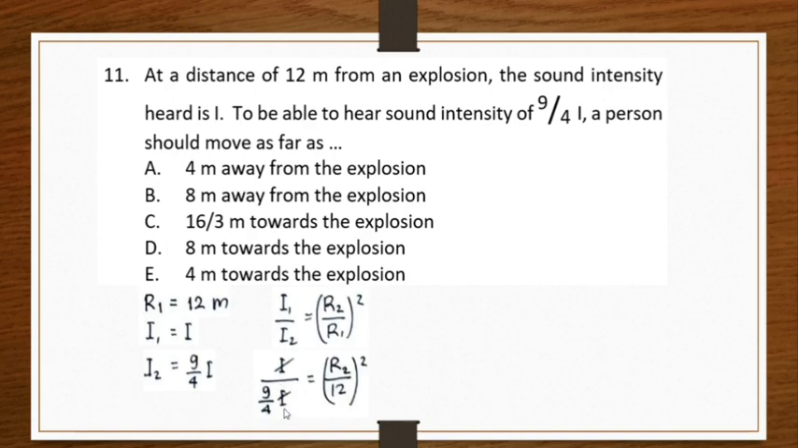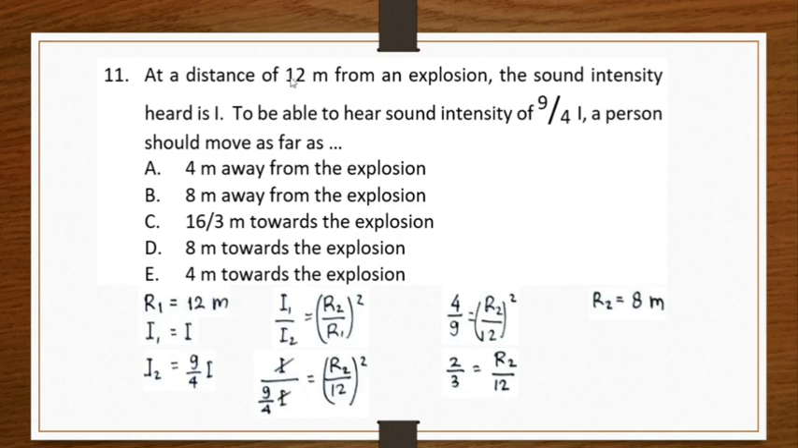So I over 9/4 I equals (R2 over 12) squared. I can cross I out, so I have 1 over 9/4, so that will be 4 over 9. 4 over 9 equals (R2 over 12) squared. And I can take the square root of both sides. So I have 2 over 3 equals R2 over 12. So 24 equals 3R2, so R2 is 8 meters. So the distance now should be 8 meters from the explosion.